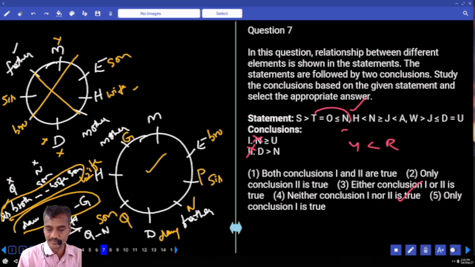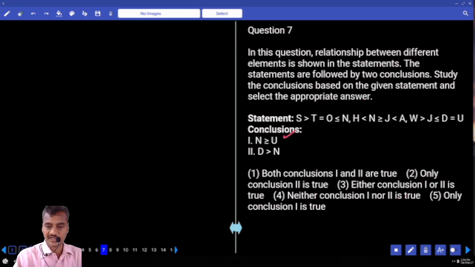Then the next one, the 7th one. Now in this question number 7, the relation is N greater than or equal to U. Now here D and N.